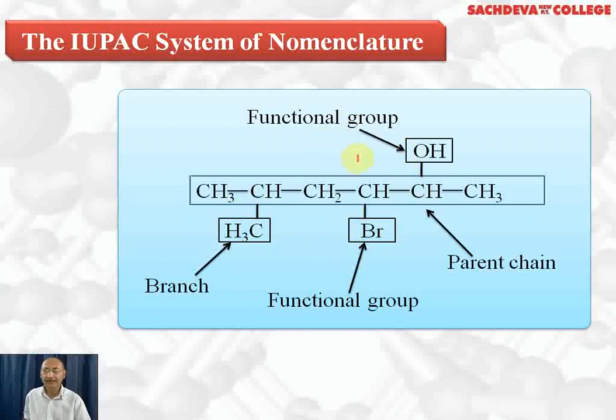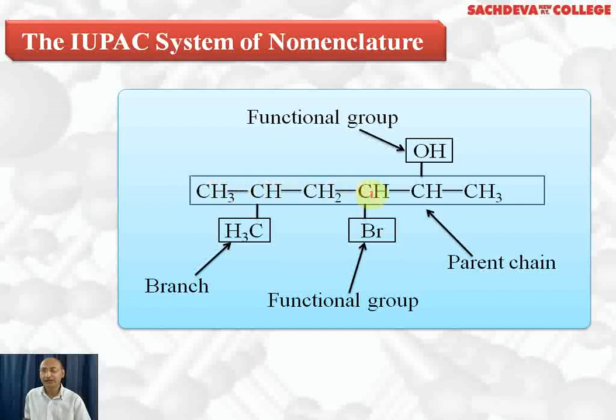Now here we will decide which group is preferred. The answer is the OH group is preferred over Br, and then CH3 is a substituent. So for this compound, we will start counting from this side: 1, 2, 3, 4, 5, 6. So we'll be starting the rule.